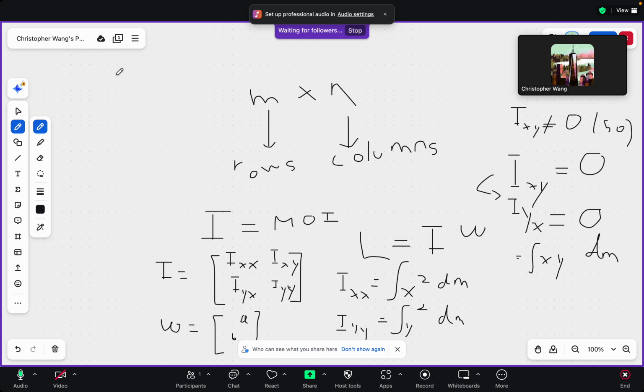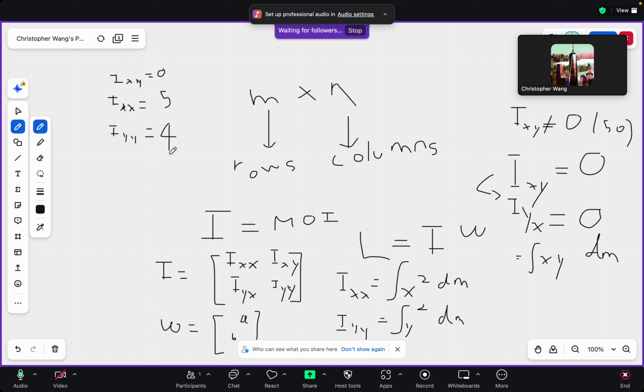I'll give an example calculation here. For instance, let's assume that Ixy equals 0 for a random object, and then we will just make up the Ixx quantity as equal to 5 and the Iyy as equal to 4.